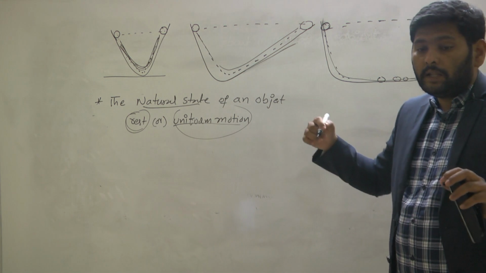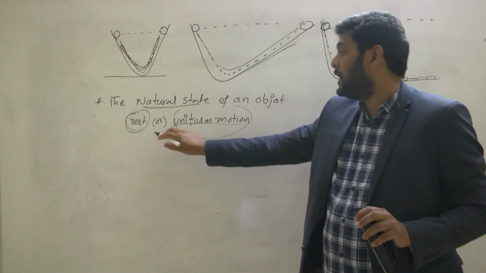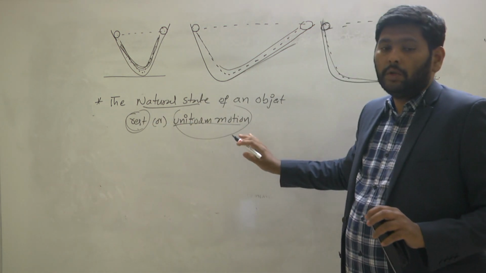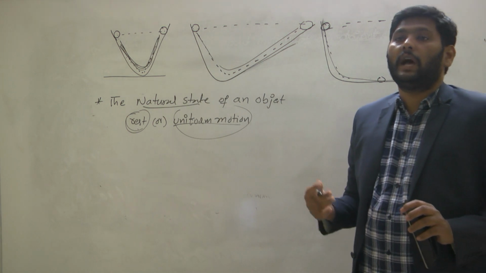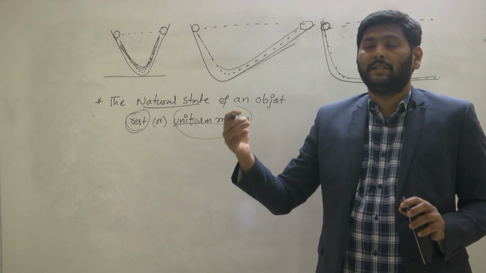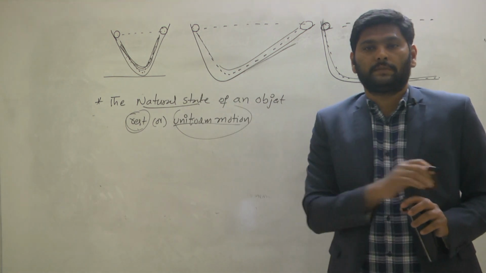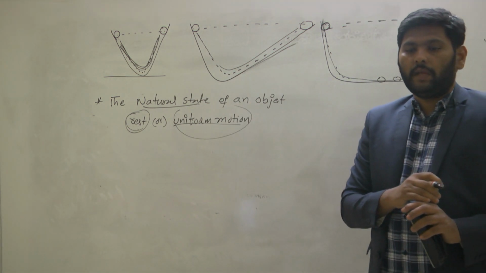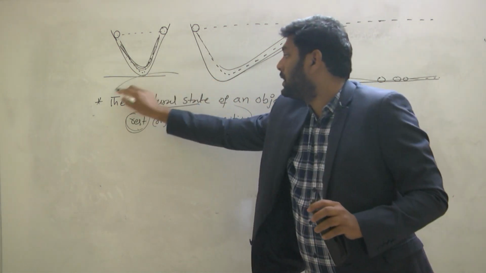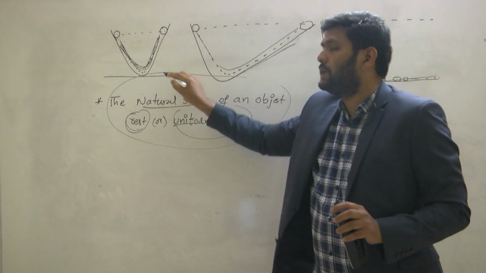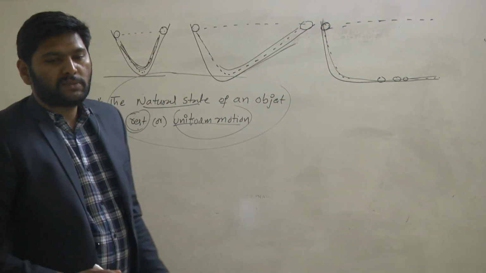What is that question? What is the natural state of the object? The natural state of the object is rest and uniform motion. To change any body's natural state, we have to apply an external agent. The external agent is nothing but force. That way we have the force concept. Actually, this total thing was explained by Newton.